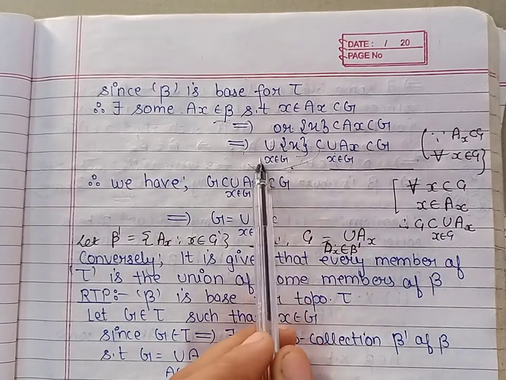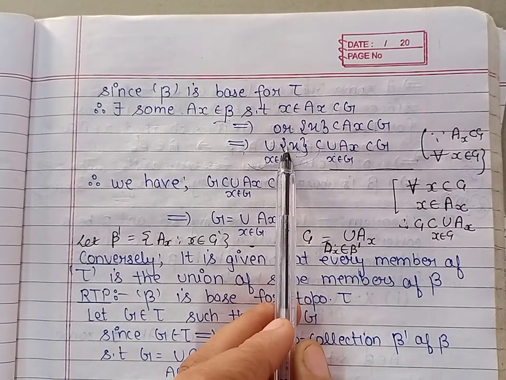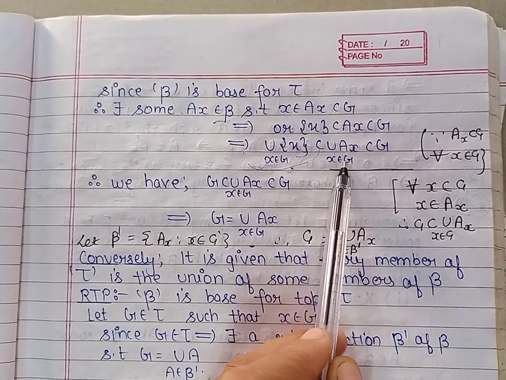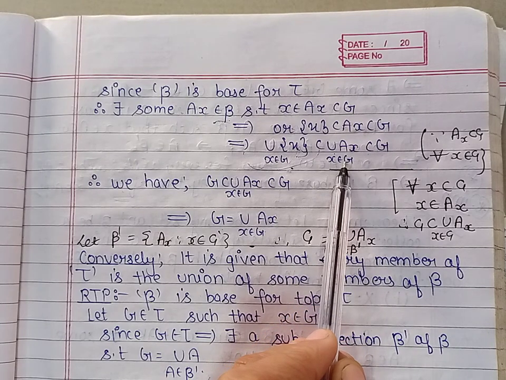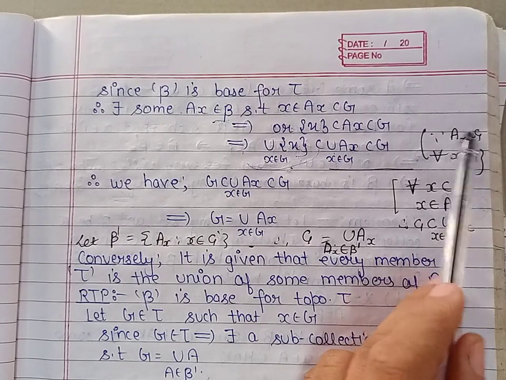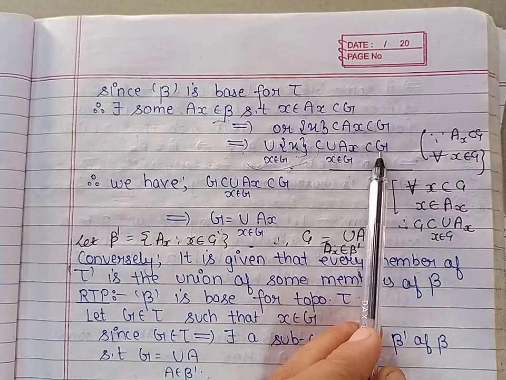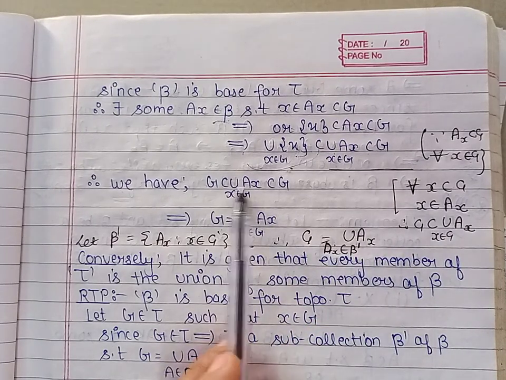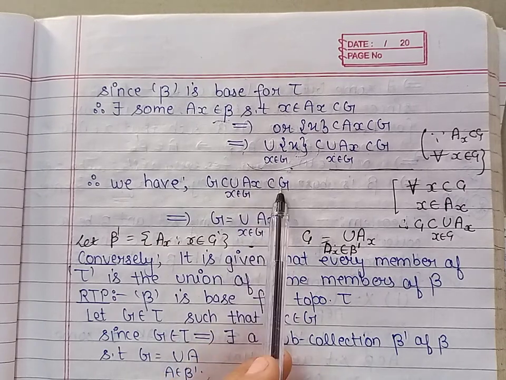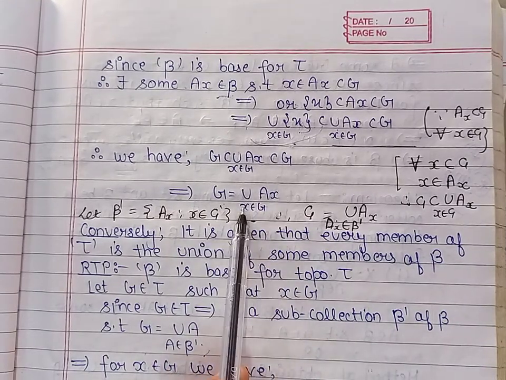Now because these x are from G, this will become the set G. So we can say that G is contained in the union of Ax. Here x belongs to G, and also because for every x belonging to G, Ax is contained in G, this implies that the union of Ax is also contained in G. So G is contained in the union of Ax and the union of Ax is contained in G. From these two we can say that G can be written as the union of Ax where x belongs to